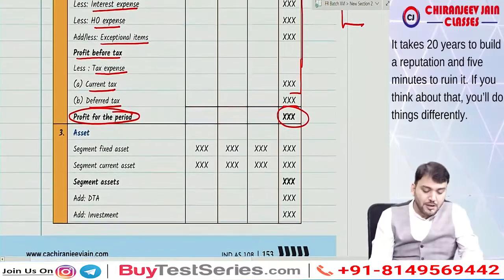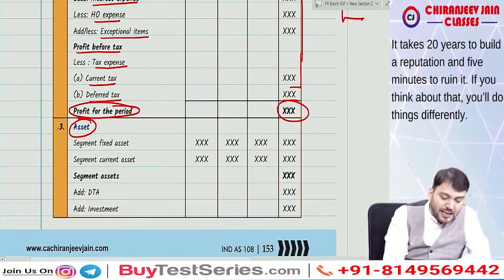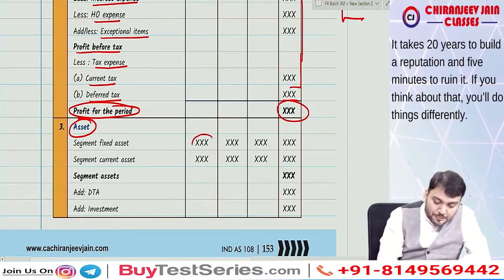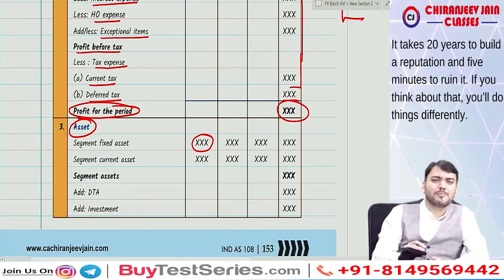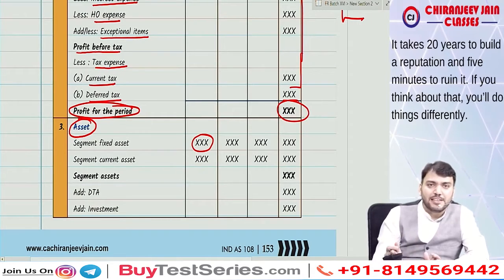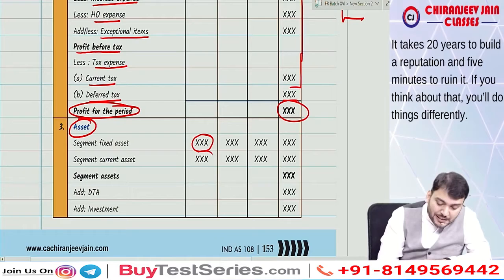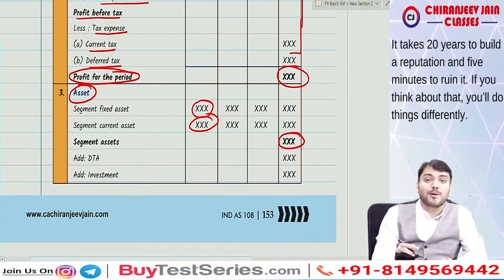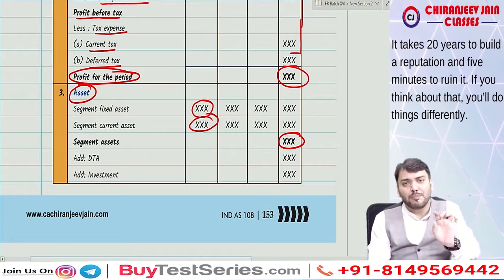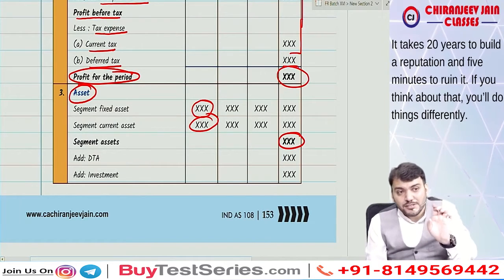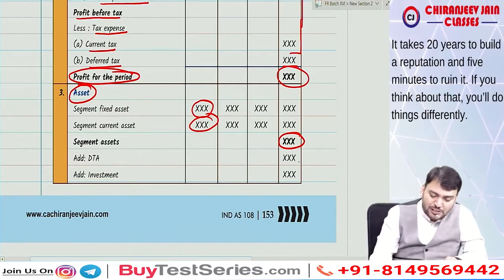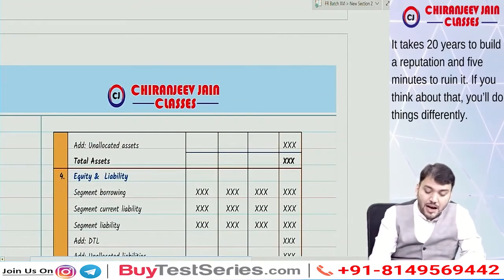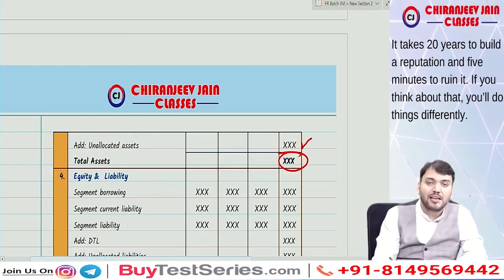Then we write down segment asset. In this we write down segment fixed asset, not segment property, plant, equipment, segment intangible asset. Correct now. And then segment current asset. This will become total segment asset. In this we'll add unallocated asset which are not a part of segment, so we'll add investment, deferred tax asset, unallocated asset. This becomes total asset.